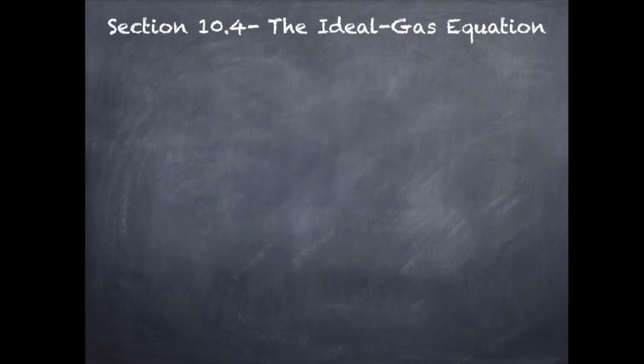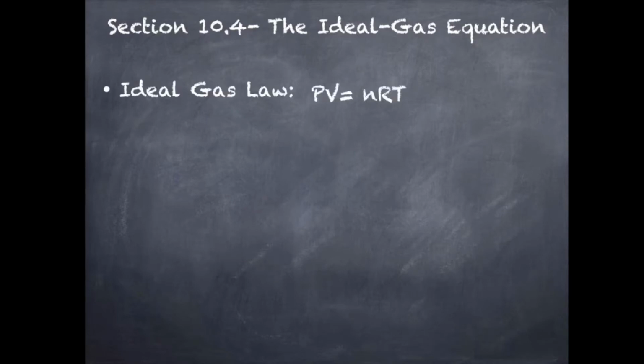All right, so over the summer we talked about different gas laws: combined gas law, Boyle's law, Gay-Lussac's law, and Charles' law. We're now going to talk about the last gas law, which is the ideal gas equation. So the ideal gas law is PV. The equation is PV equals nRT.